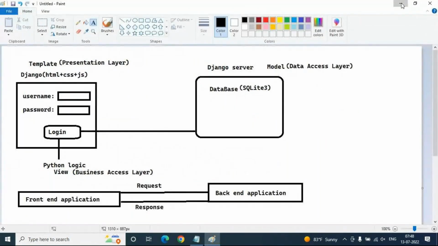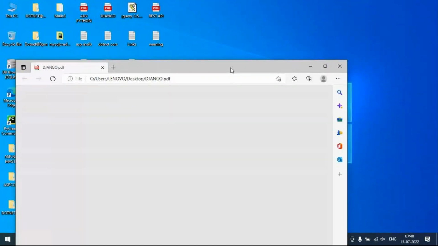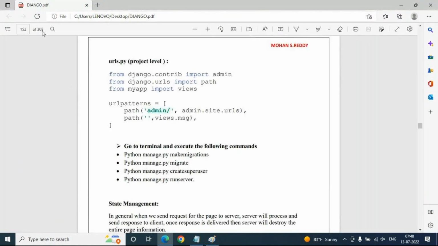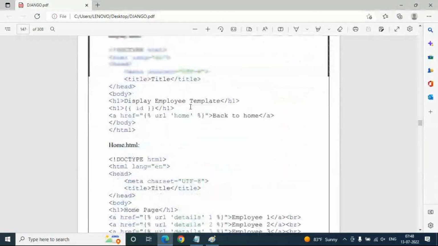Let me show you the PDF. This is the Django PDF, a clear picture I prepared of what to do and what not to do in your Django application implementation. You can see there is a total of 308 pages of PDF documentation. This is only for Django, and for REST API also a clear PDF is there.